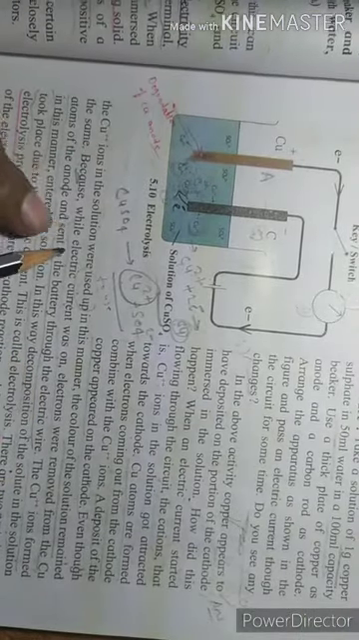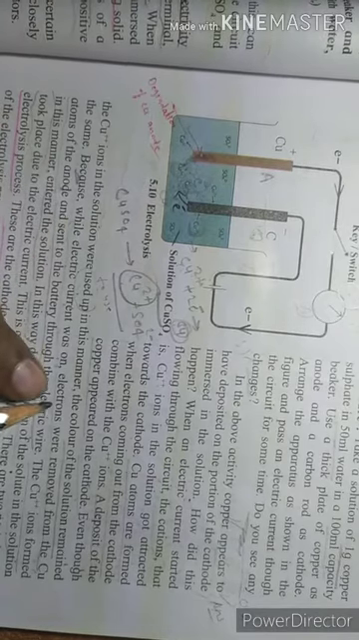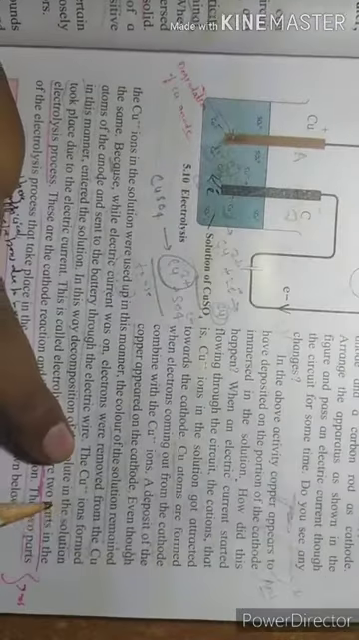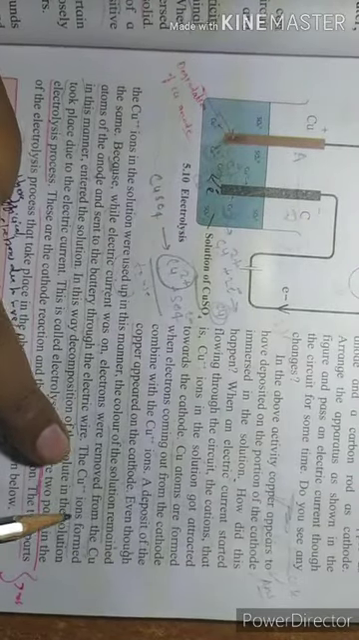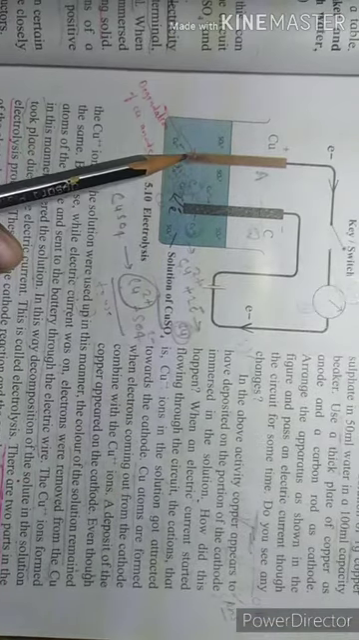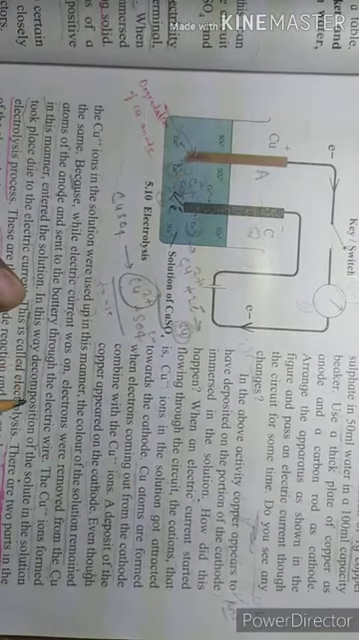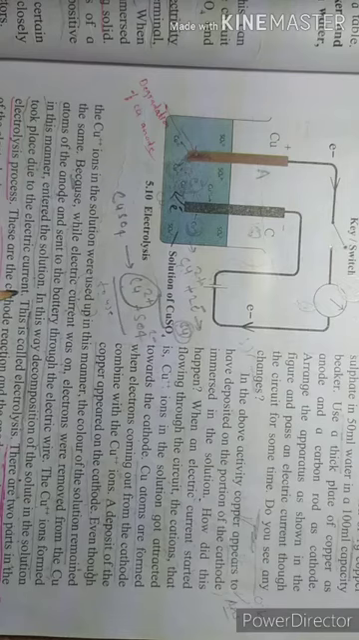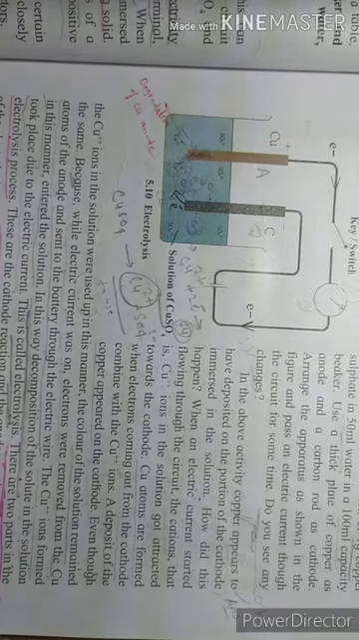Okay, so while electric current was on, electrons were removed from the copper atoms of the anode and sent to the battery through the electric wire. The Cu2+ ions formed in this manner again entered the solution. In this way, decomposition of the solute, here the solute is this electrode, took place in the solution due to electric current. This is called electrolysis.